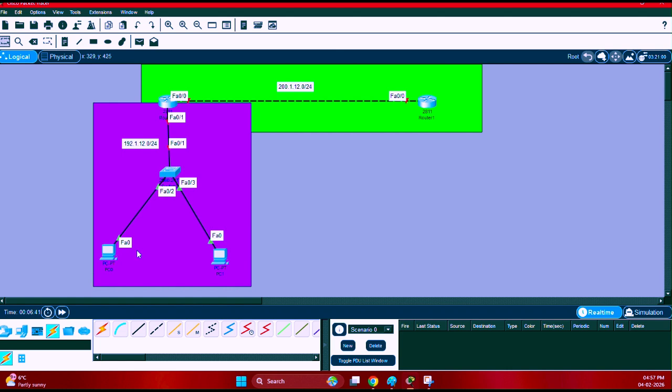For example, you may have a printer, you may have PCs, you may have another department which will be connected with the same network. Therefore, 192.1.12.0 is an IP address by which we connect different devices in the same network. It is going to happen only when we have a very important device, known as a switch. This is the difference between a router and a switch. A router is used to connect devices across different networks, while a switch is used to connect different devices within the same network.